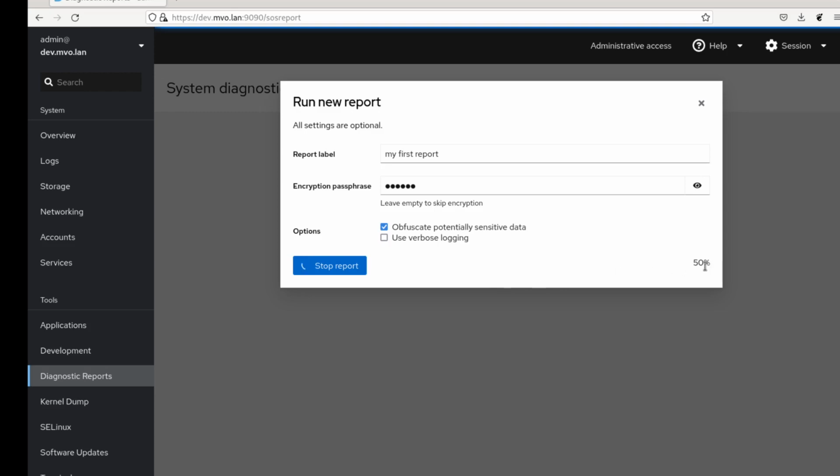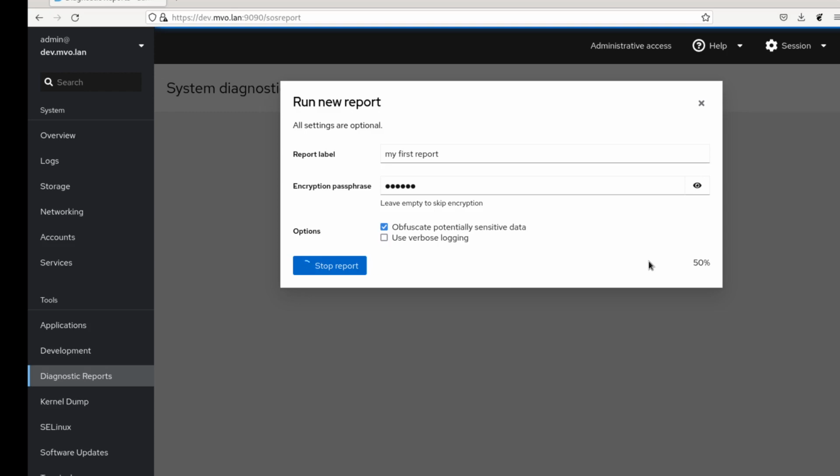There's progress reporting here, but I have only 2 plugins enabled to speed this up, so you only get 50% and then finished. Still takes a long time.